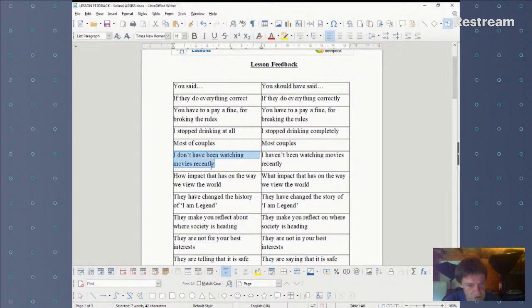Okay, next one's quite simple. I don't have been watching. So clearly we've got the wrong auxiliary in here. The rest of it's good because he's used present perfect with recently. So well done for remembering that we do need it. But unfortunately, we do, of course, just say haven't been watching.